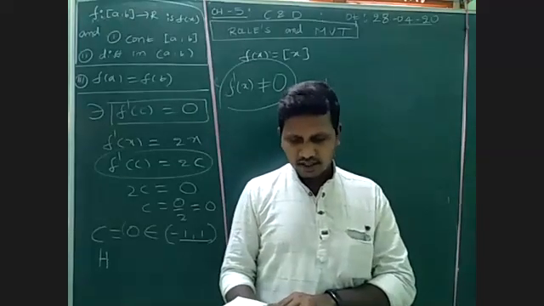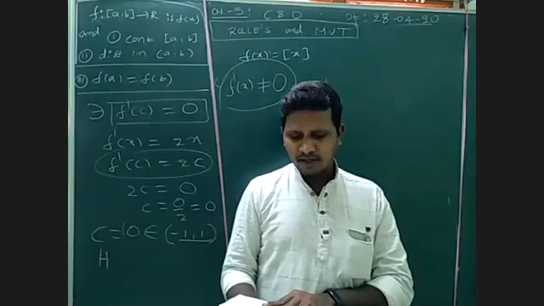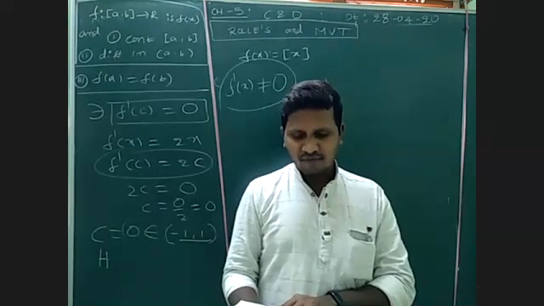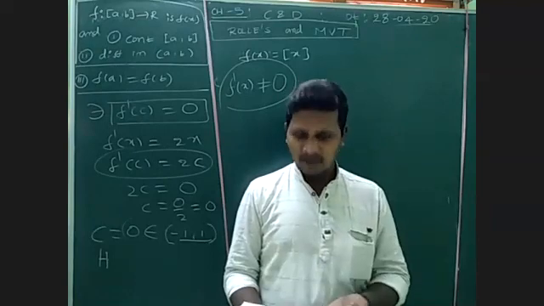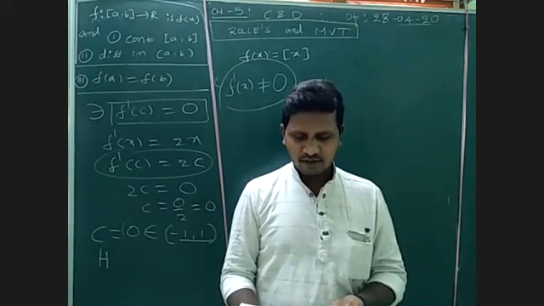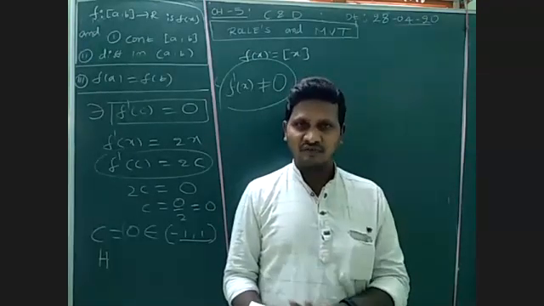Next, question number 4. Verify the mean value theorem if f of x is equal to x square minus 4x minus something. Clearly the given function is a polynomial. As you know, every polynomial is continuous and differentiable.